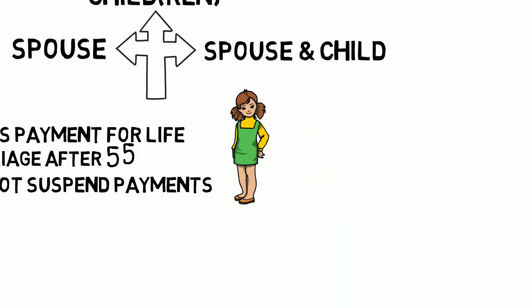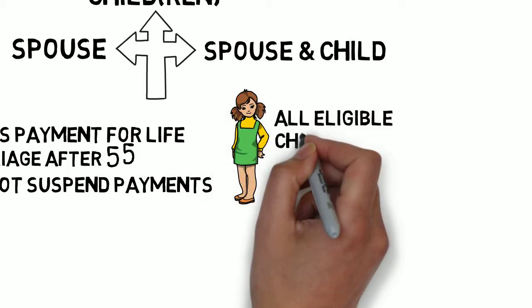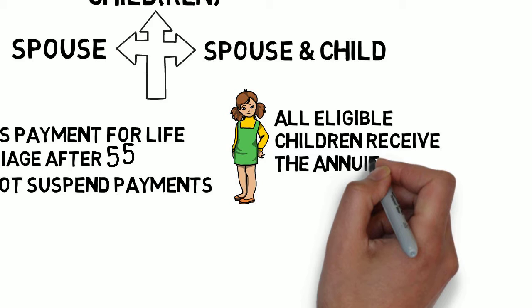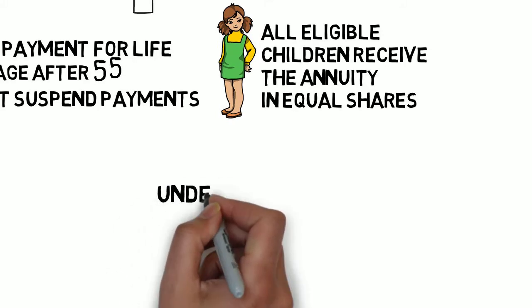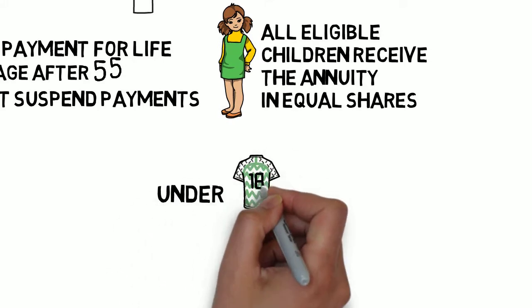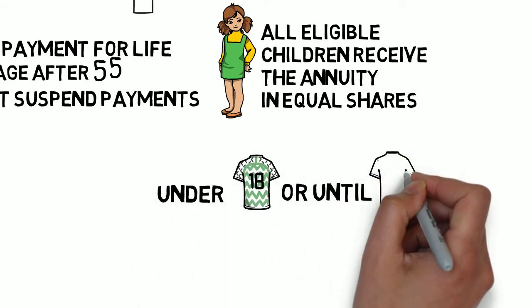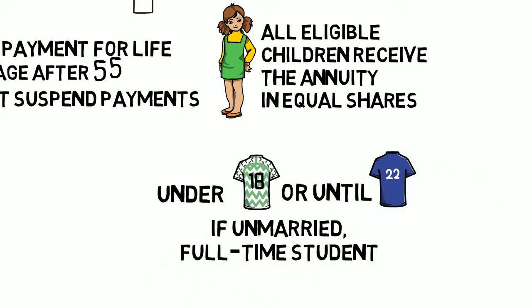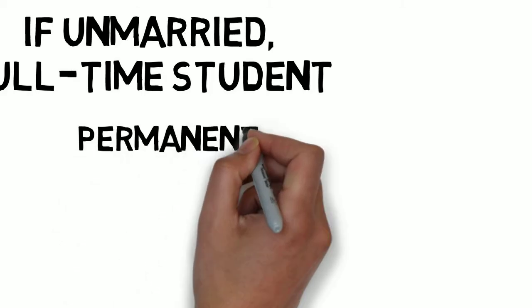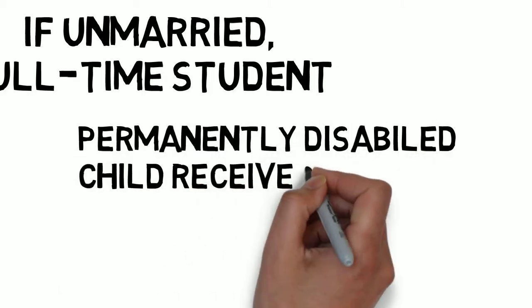Child only. If you elect child only coverage, all your dependent children will share the annuity while they are eligible. Children remain eligible until age 18 or until age 22 if they remain unmarried and full-time students. Permanently disabled children remain eligible for life.